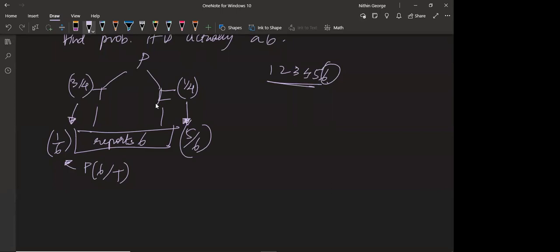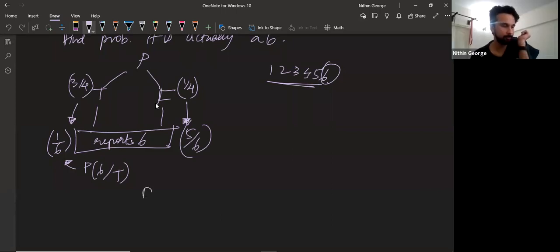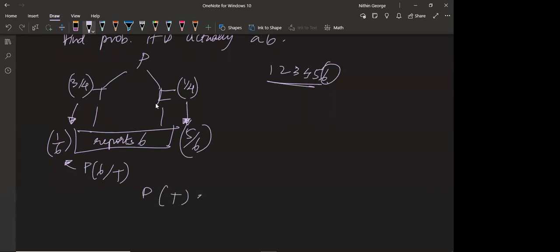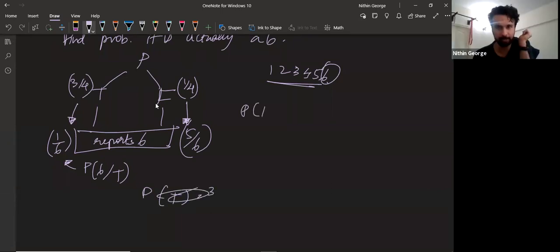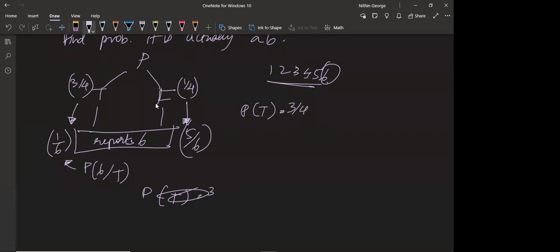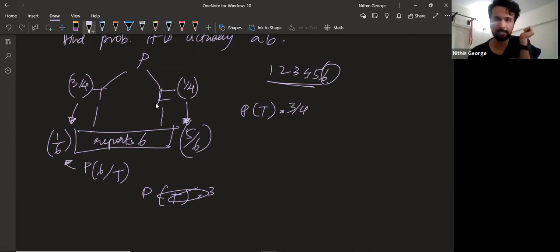Yes, sir. Okay. Now, the probability he's being truthful is 3 by 4. So we'll write everything here. Is the answer 3 by 8, sir? No. Wait, let me just check. I don't think so, but let me check. Probability of truth is 3 by 4. Probability of false is 1 by 4.